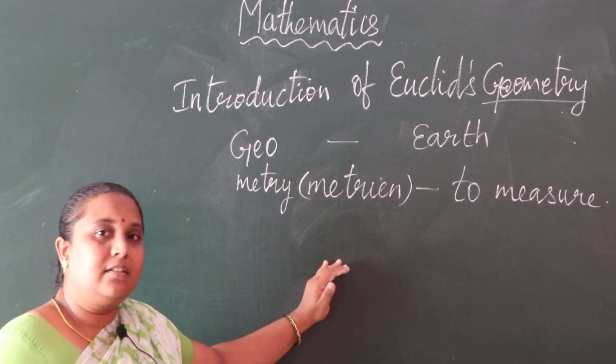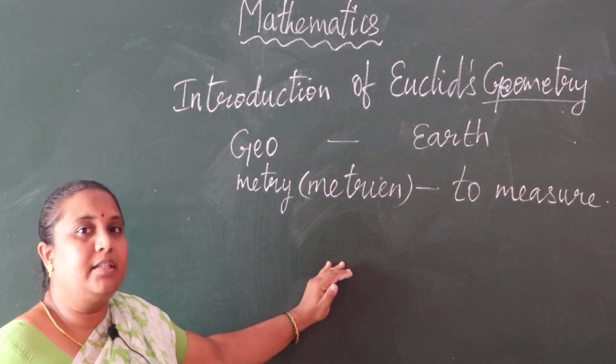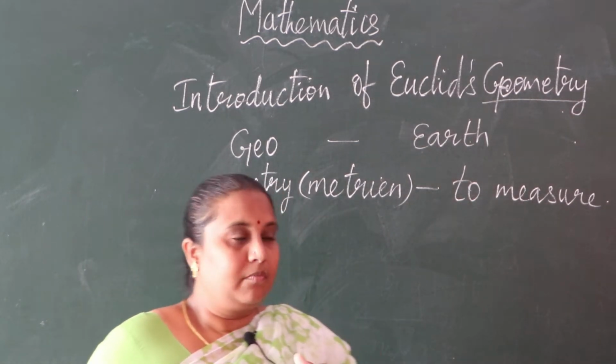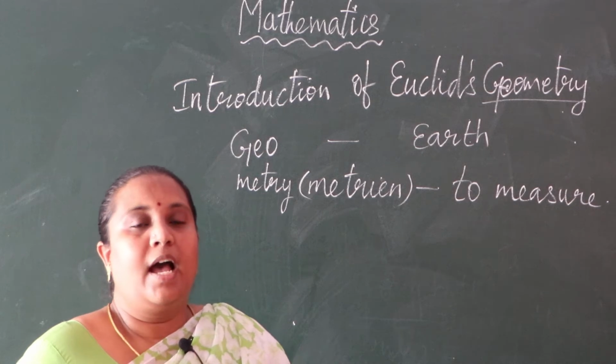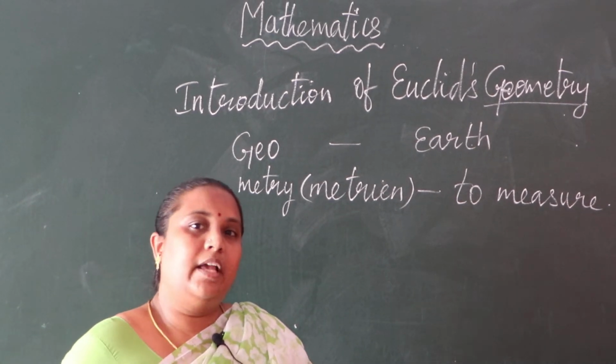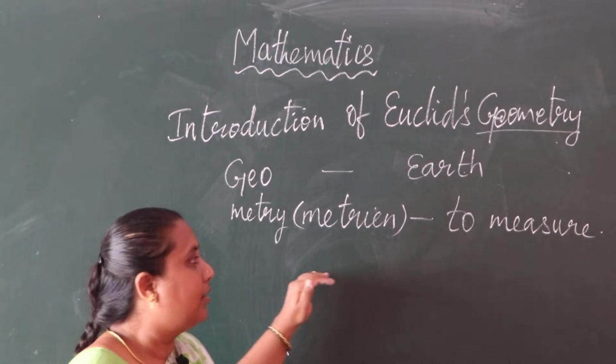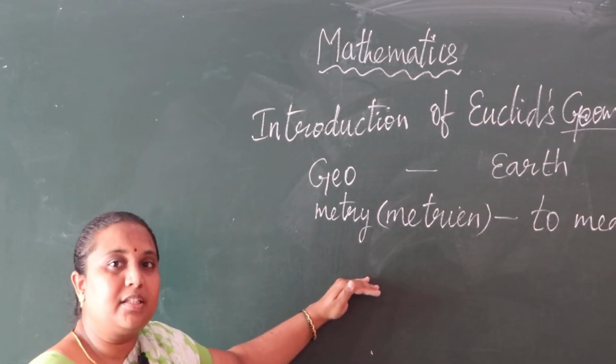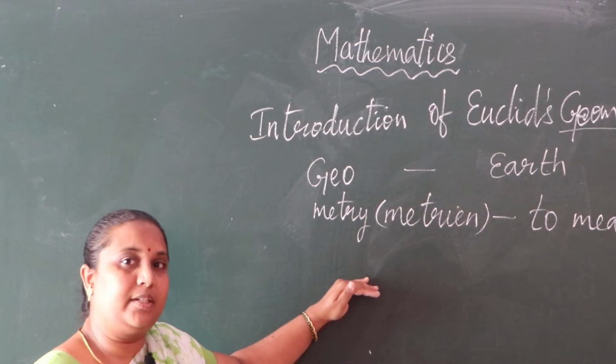At that time the people had very good roads and houses, and they used to measure their lands and their properties also.